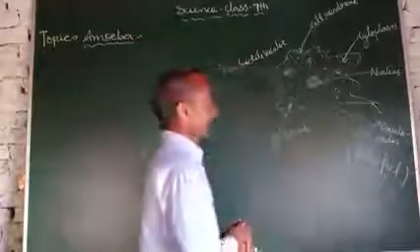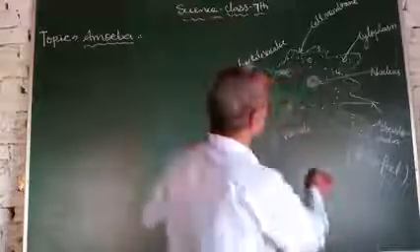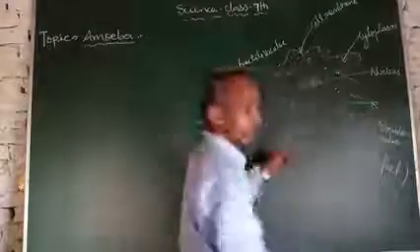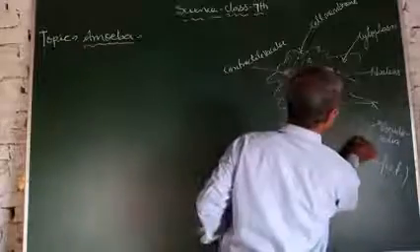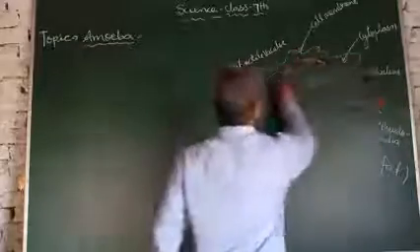Amoeba's body structure: amoeba has a cell membrane. This dotted line around the body is known as the cell membrane.